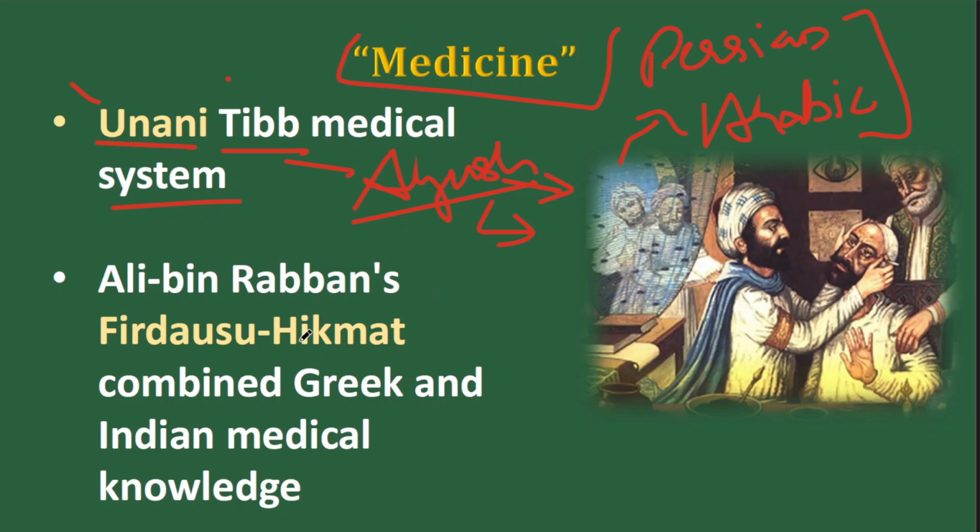Next up, you have Ali bin Rabban's Firdaus al-Hikmat. What this text did was combine Greek and Indian medical knowledge, which is Ayurveda and other such systems. So this name is also important, Firdaus al-Hikmat.